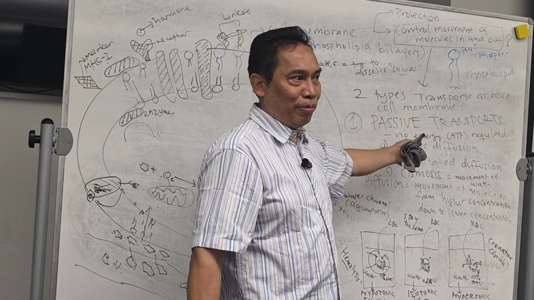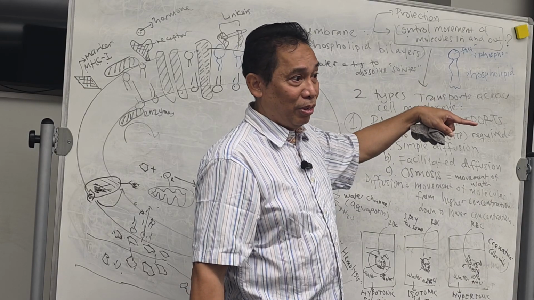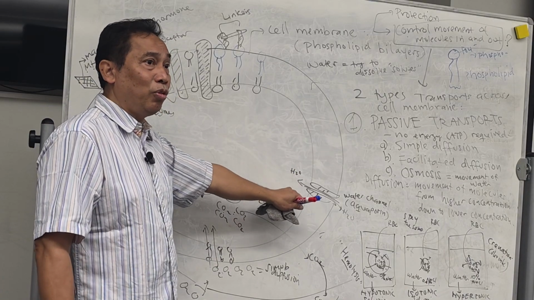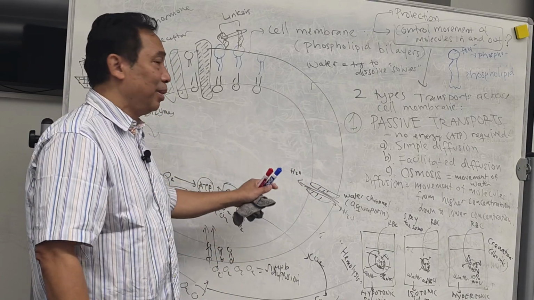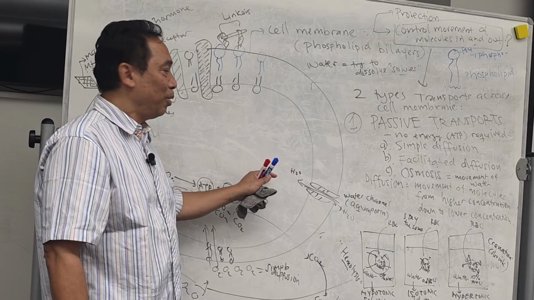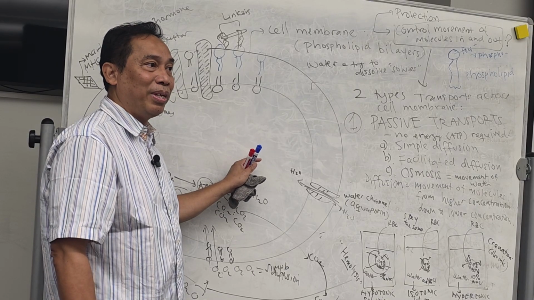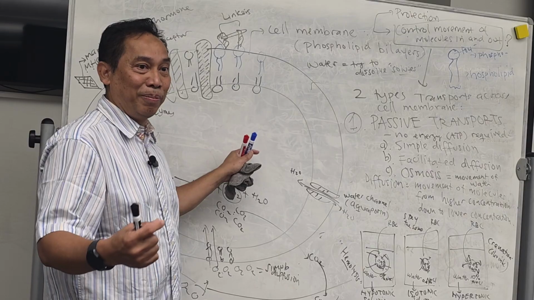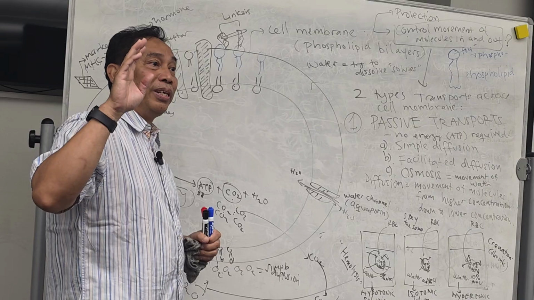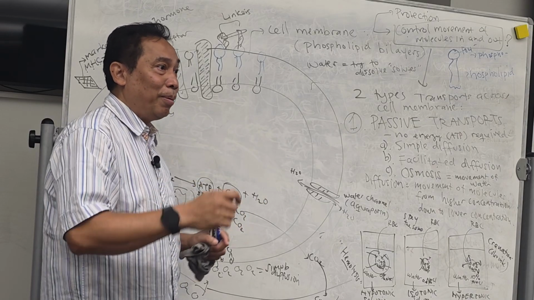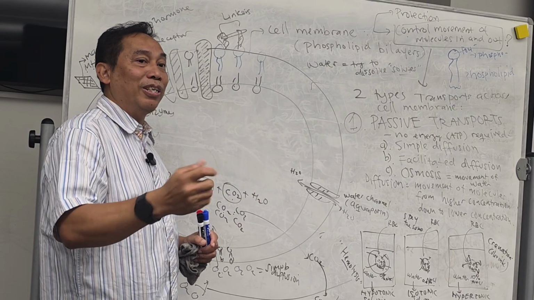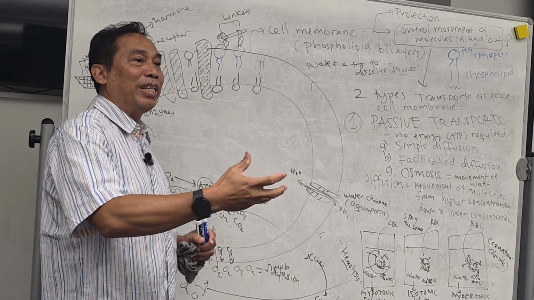Water will always move from lower solute to higher solute concentration. So the same thing happens with our cells. If we have too much salt outside, then what happens? You're going to be dehydrated, right? If we have too much salt inside our cells, what happens? You will be bloating or something like that. Okay, you with me? Does anybody do gardening? You have plants. When you have plants, like gardening in a pot, for example, don't put too much fertilizer. Do you know what happens if you put too much fertilizer on the plant? What happens to the cell?